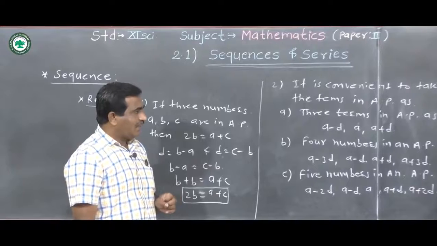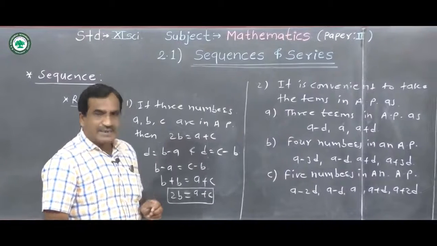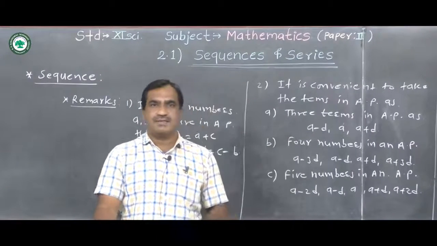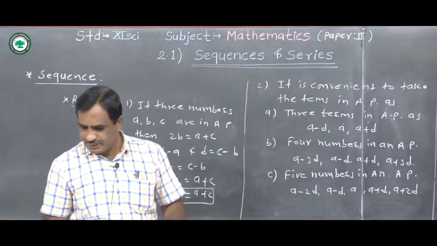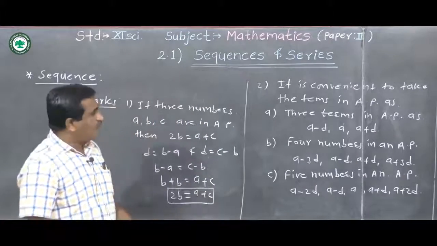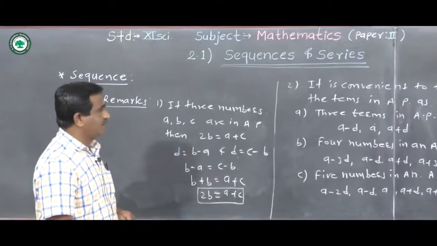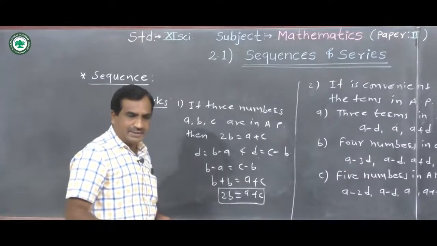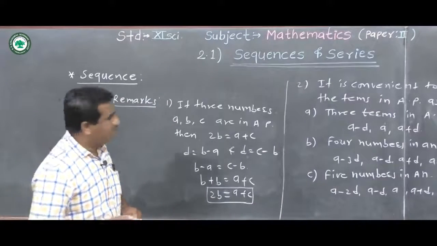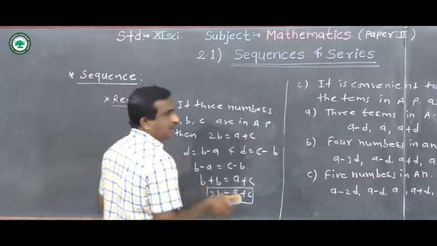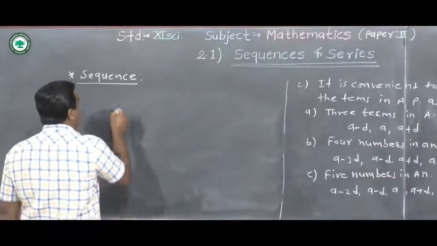Okay. Now in the 11th standard, we have to see the next sequence, geometric sequence or geometric progression. Now before that, some properties in AP. Properties in AP we have seen in 10th standard. Simple properties, there are two or three properties there. Now we see here properties in arithmetic progression. Properties of AP.